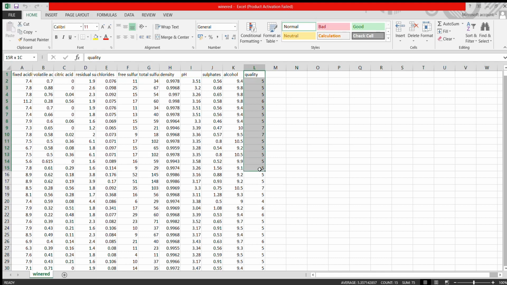Here we can see the quality attribute, which is our target column, having numbers, which means the quality of the wine varies for different types of wine. Here the 5 represents a medium quality wine and the 7 represents a high quality wine, which means with the increase in the number, the quality of the wine is also increasing.